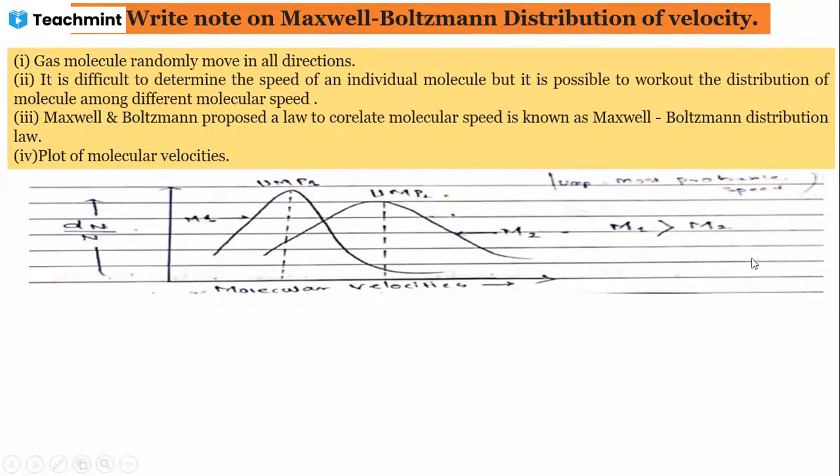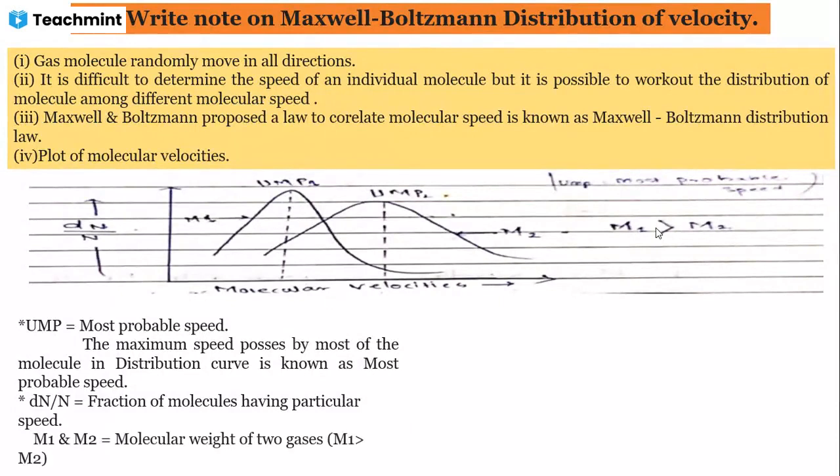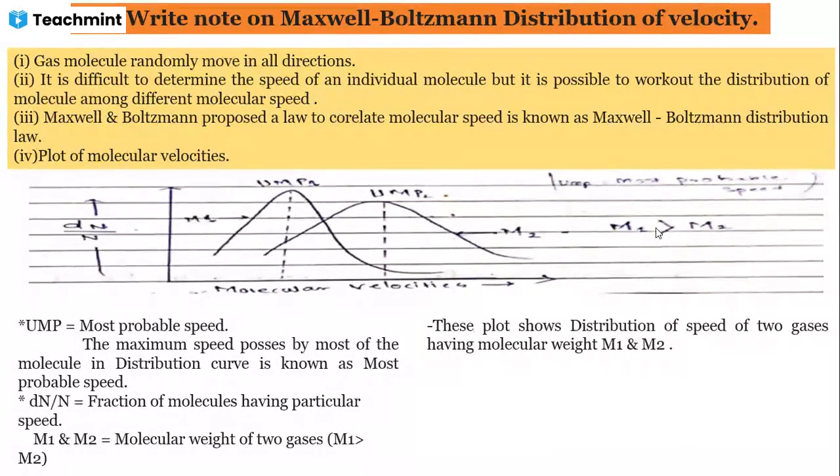UMP is nothing but the most probable velocity. This is the maximum speed possessed by most of the molecules in the distribution curve, known as the most probable velocity. And the fraction dn by n is the fraction of the molecules having a particular speed. M1, M2 are the molecular weights of the two gases, here M1 is greater than M2. This plot shows the distribution of speed of two gases having molecular weights M1 and M2. UMP1, UMP2 represent the most probable speeds of the two gases.